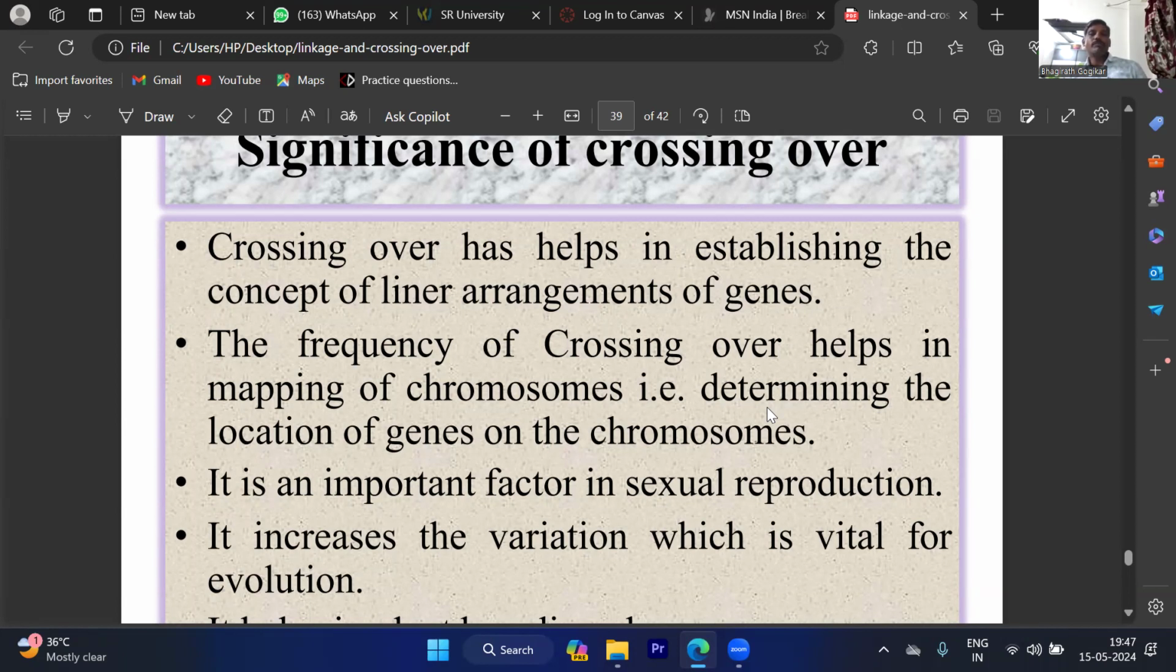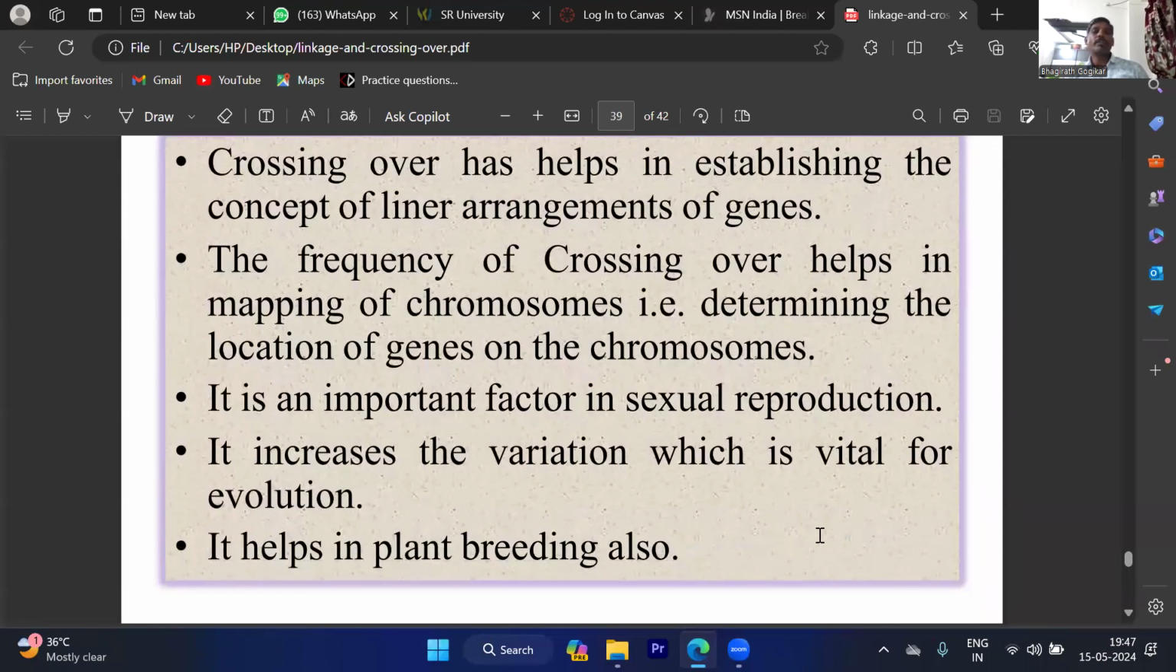So it is an important factor in sexual reproduction. It increases the variation, which is vital for evolution. It helps in plant breeding also.